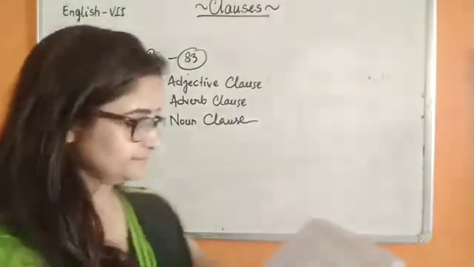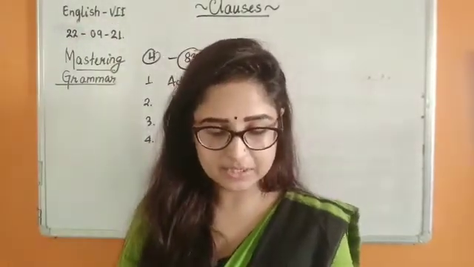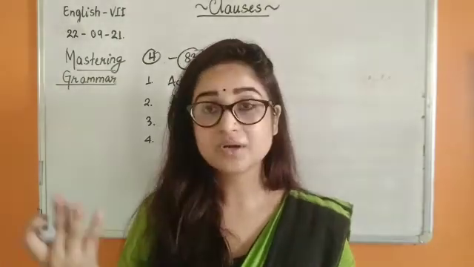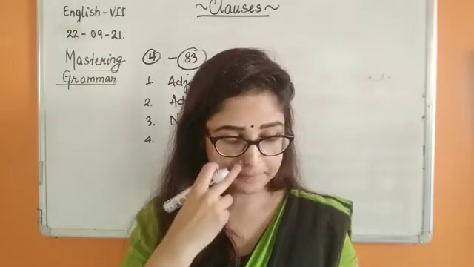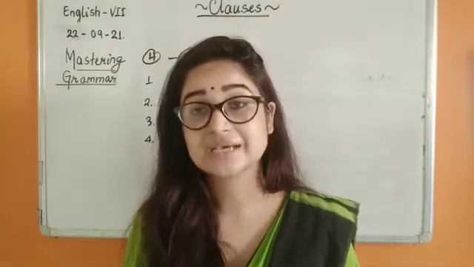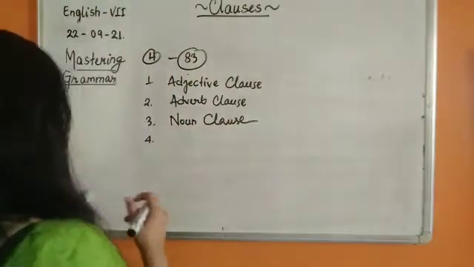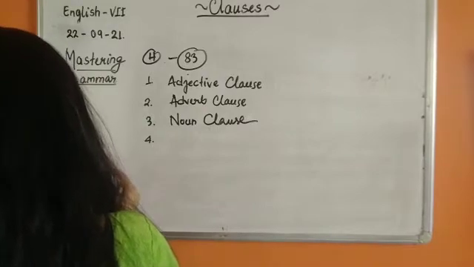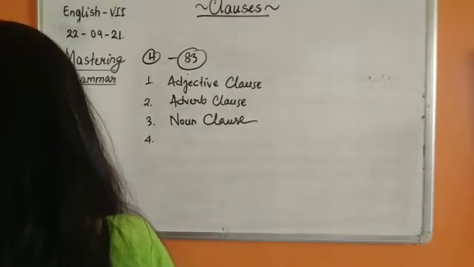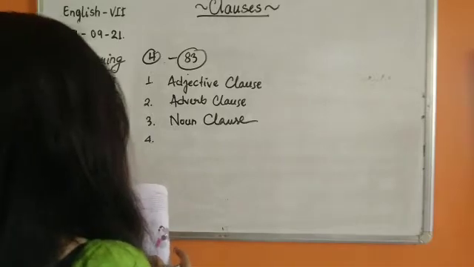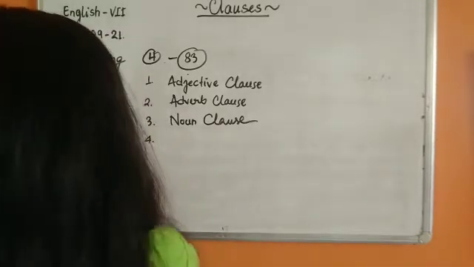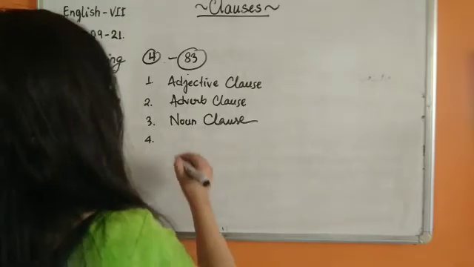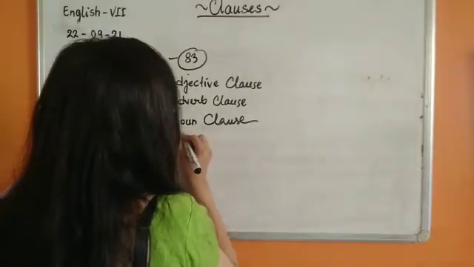Number 4. The bicycle which Rani is riding is mine. So here, see, what is Rani riding actually? So here it has to be noun clause. No, because it's describing the noun, so it is adjective clause.